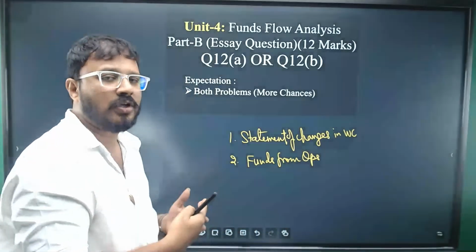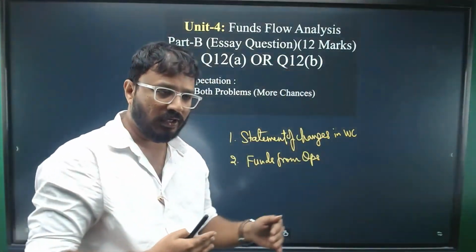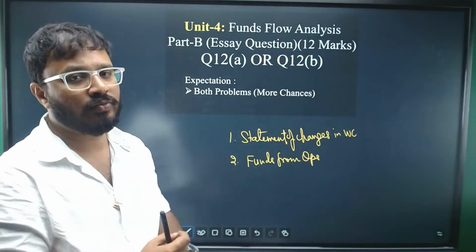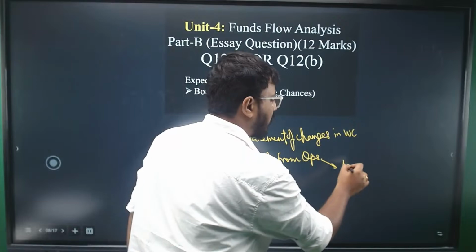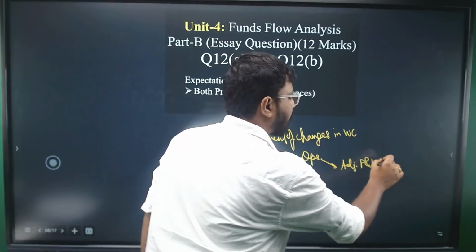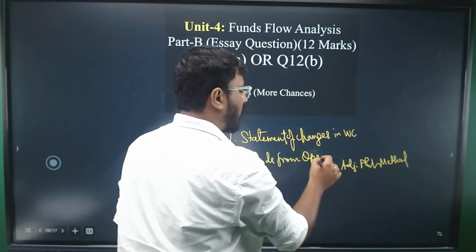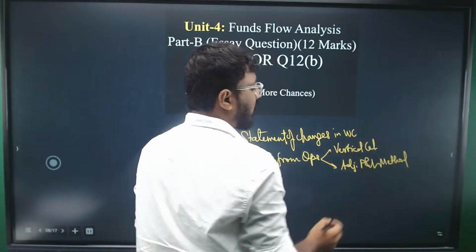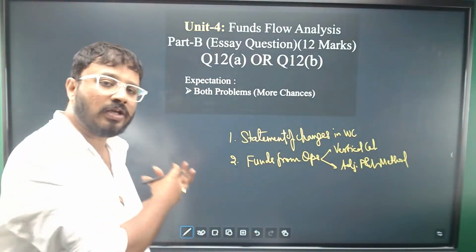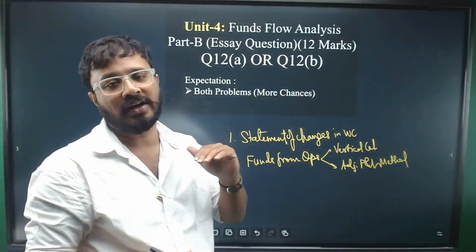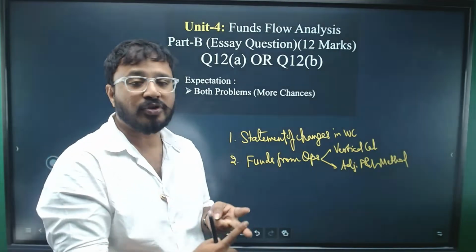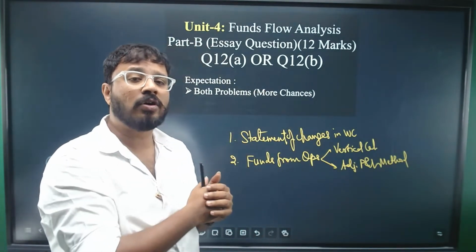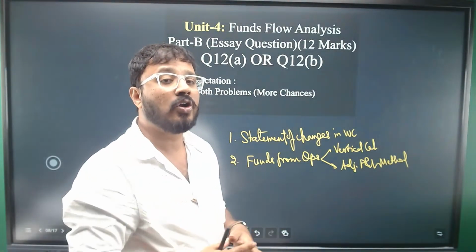There are two ways. Either you calculate in a vertical format, or you go ahead with the adjusted profit and loss method, the adjusted P&L method, or you go ahead with the vertical calculation. What do you mean by vertical calculation? As we have seen in the operating activities, we are adding back certain items like dividend, depreciation and amortization. There we are calling them non-cash, non-operating items. Here we call them non-fund items.